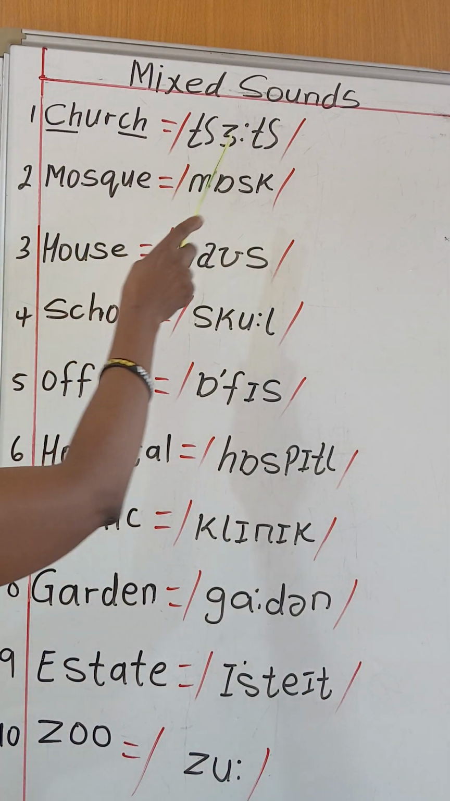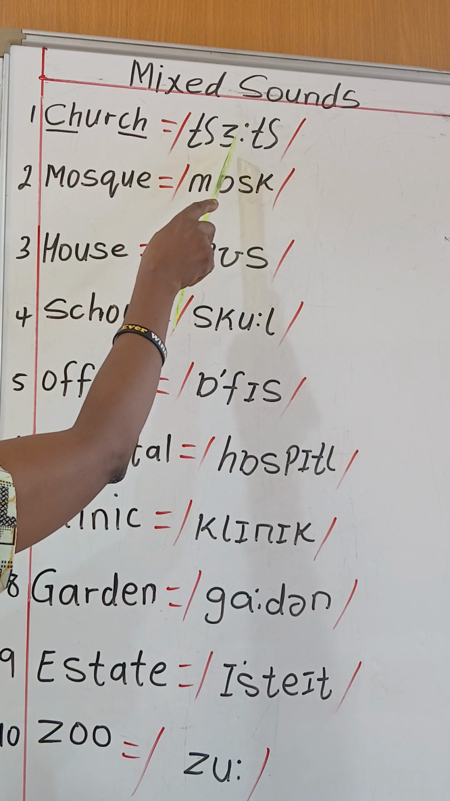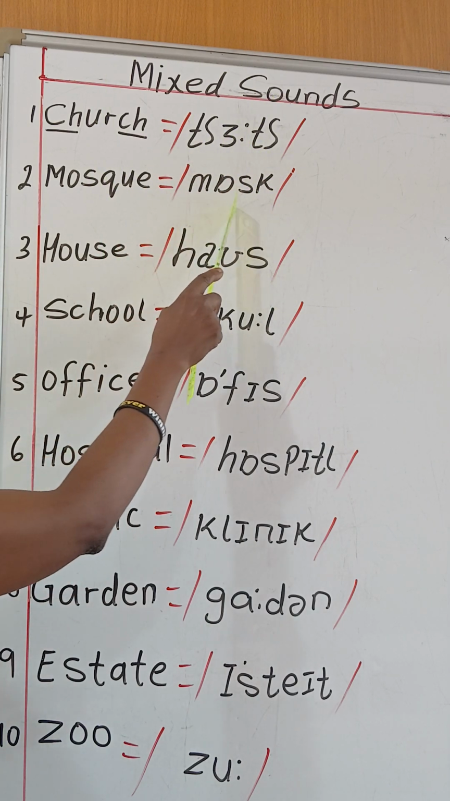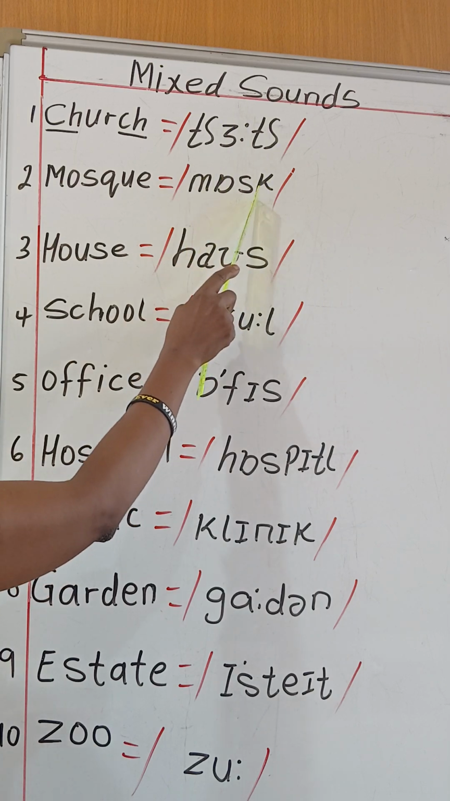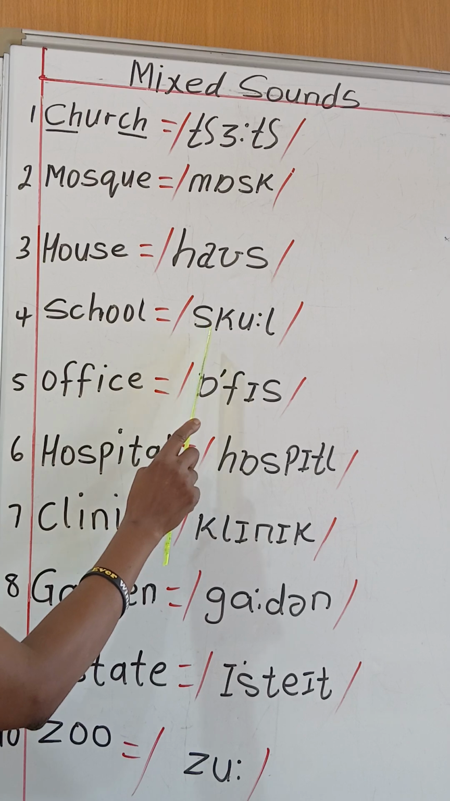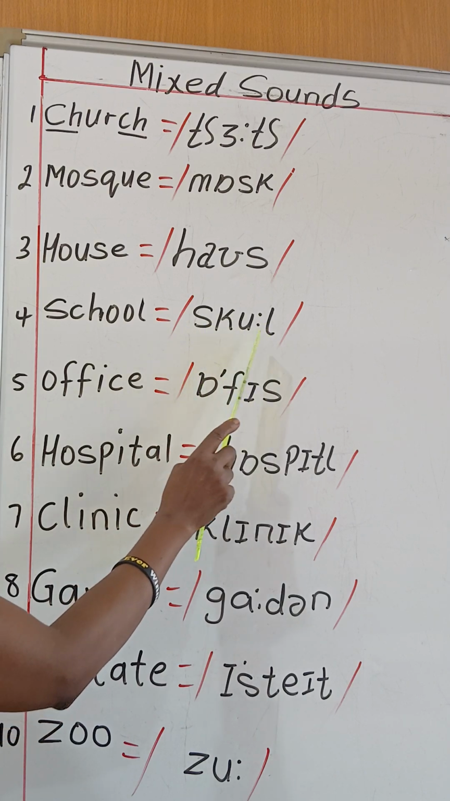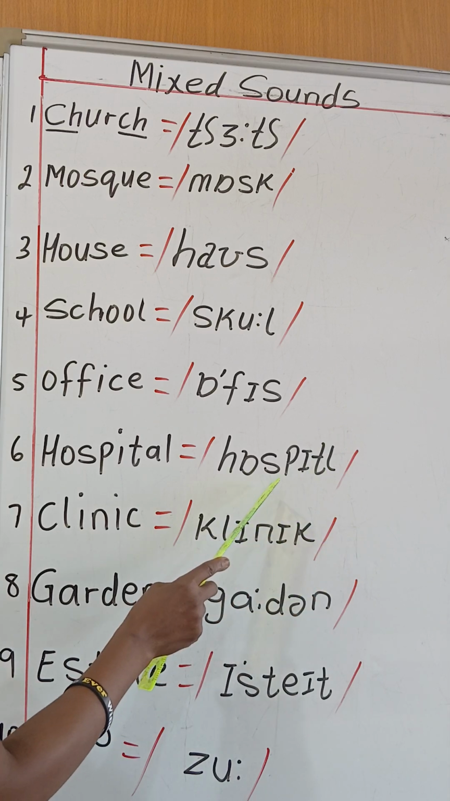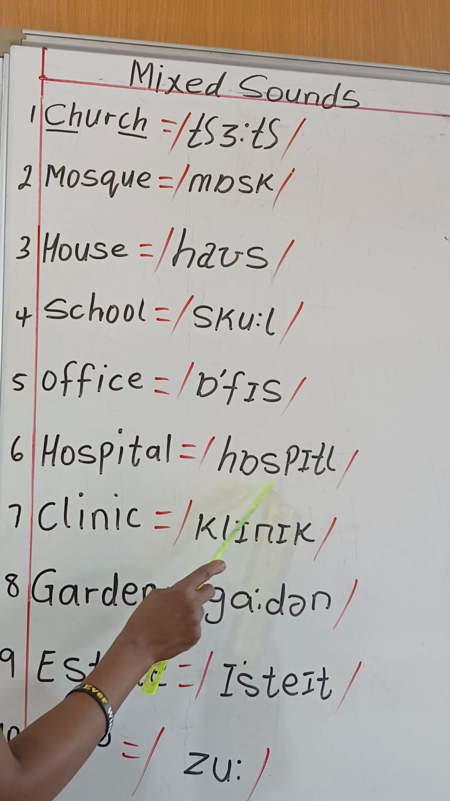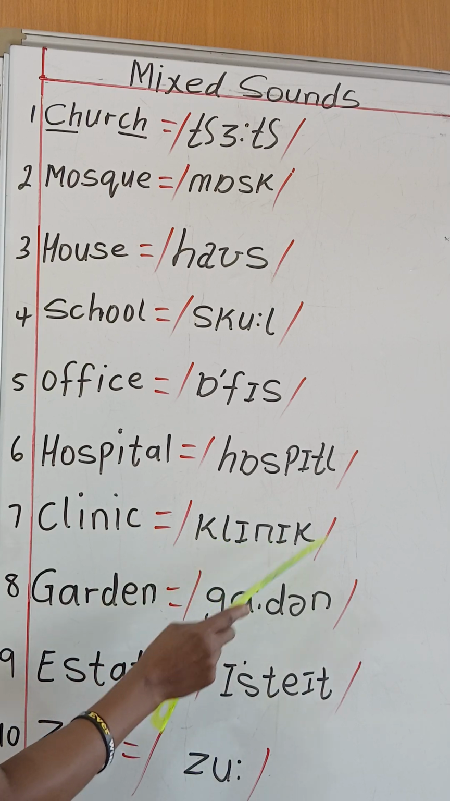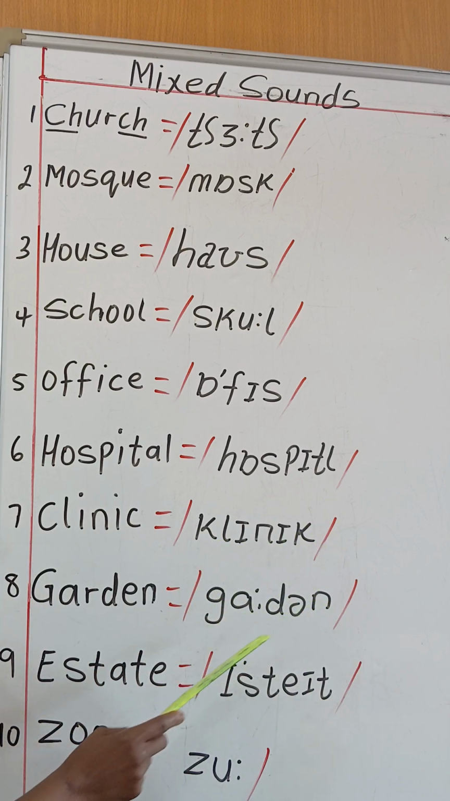So let's go. This one is church. Remember, this is S sound. Church. Church. Mask. Mask. House. House. School. School. Office. Office. Hospital. Hospital. Clinic. Clinic. Garden. Garden.